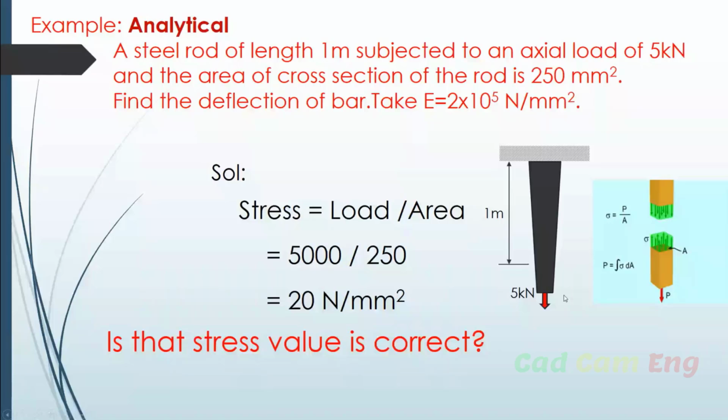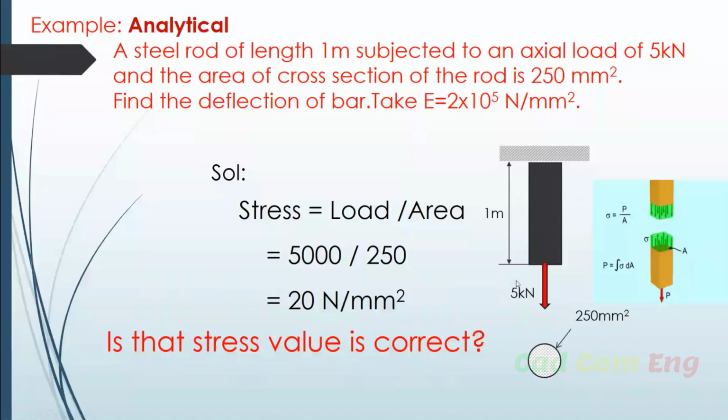Stress is 20 Newton per millimeter square. Where will it be? Tell me now. Will it be at the ends, or at the middle, or constant throughout the body? We studied this problem many times, but we didn't see this information, right? Now, my question: you apply the load, the cross section is changed. Before that, the cross section may be 250 mm square, right?